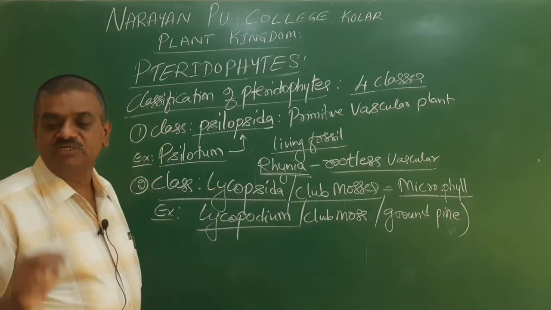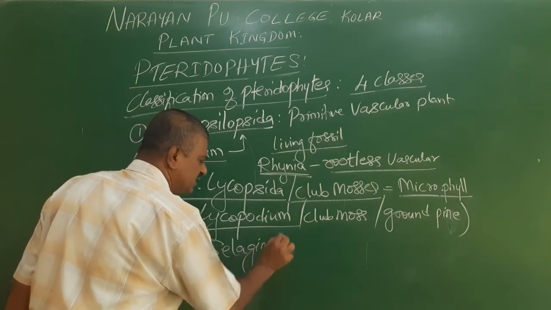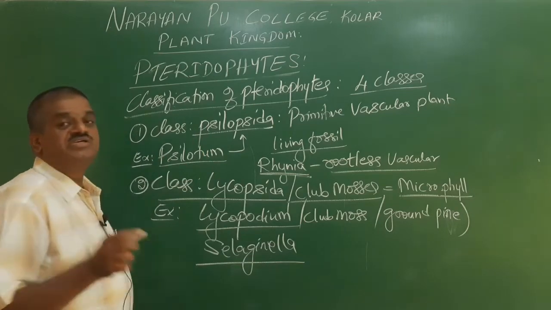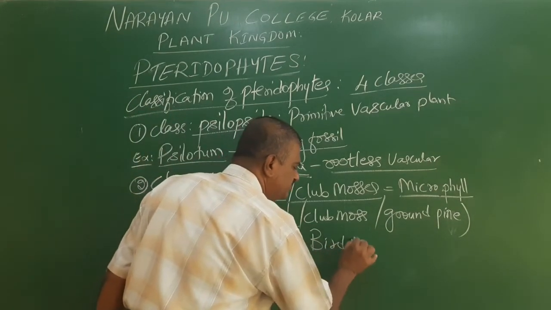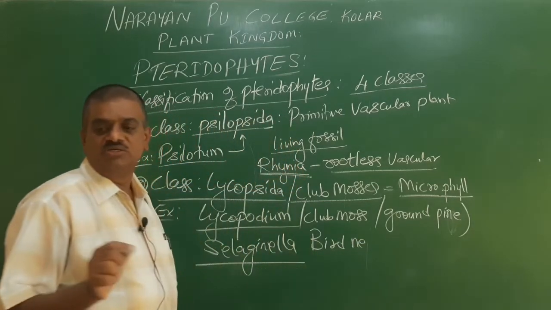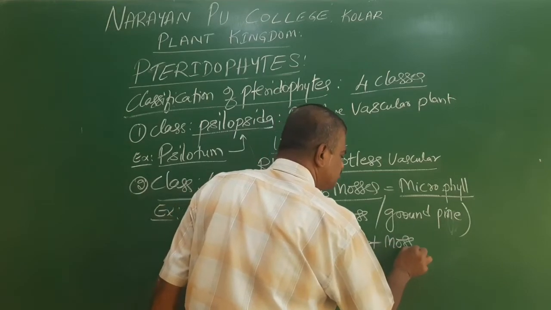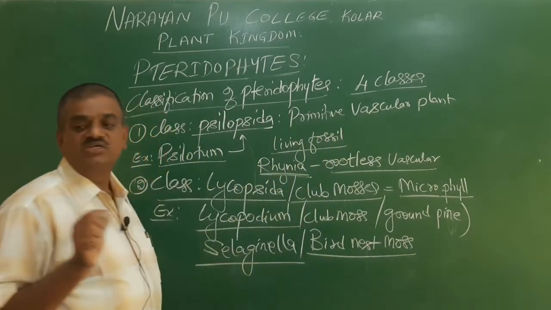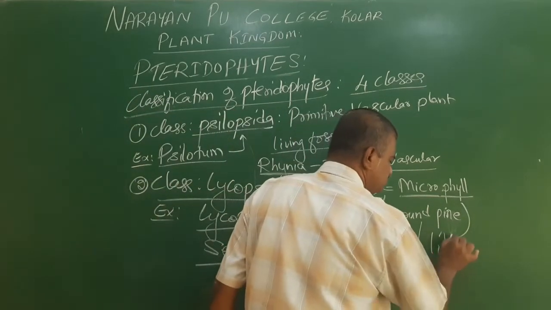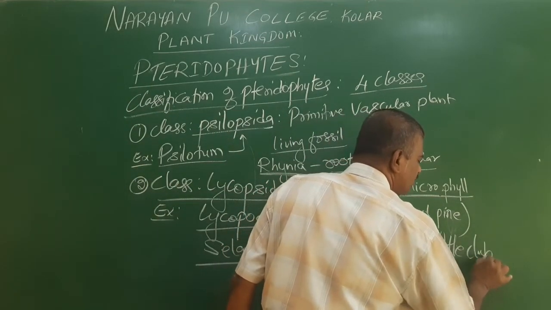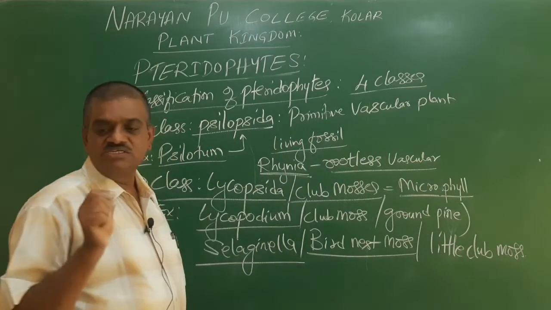The second example is Selaginella. Selaginella is also called bird nest moss. This is the other name for Selaginella. It is also called little club moss.